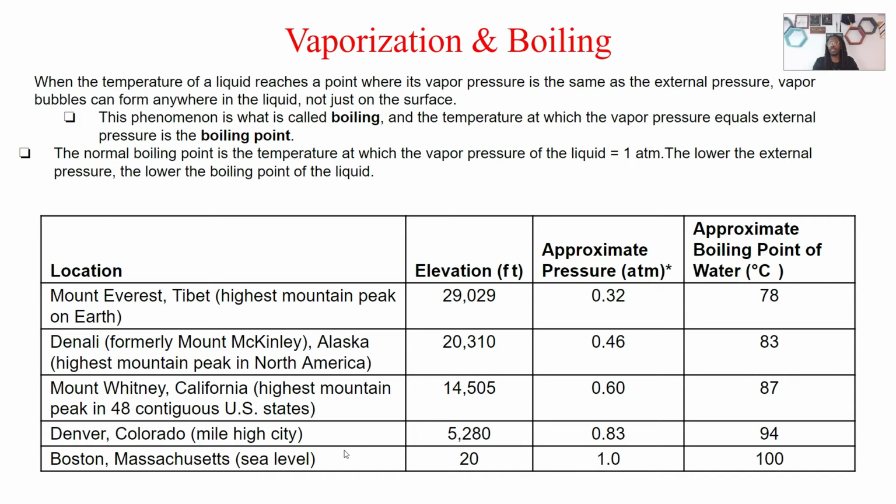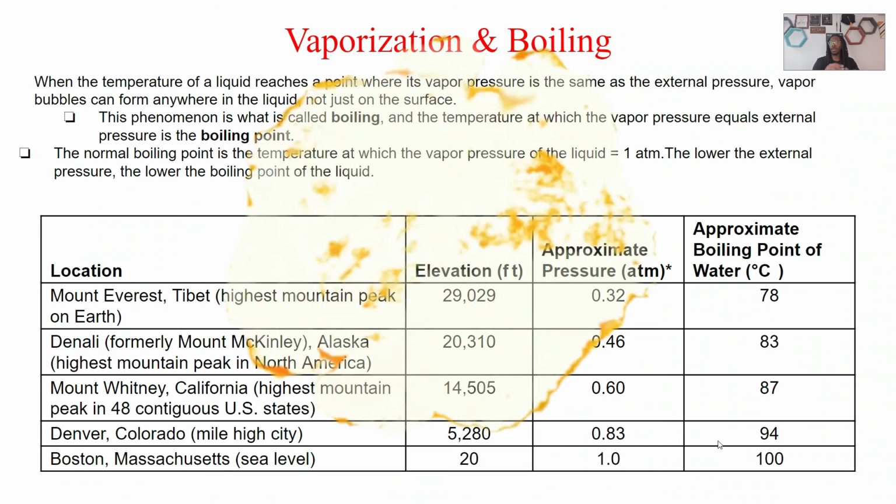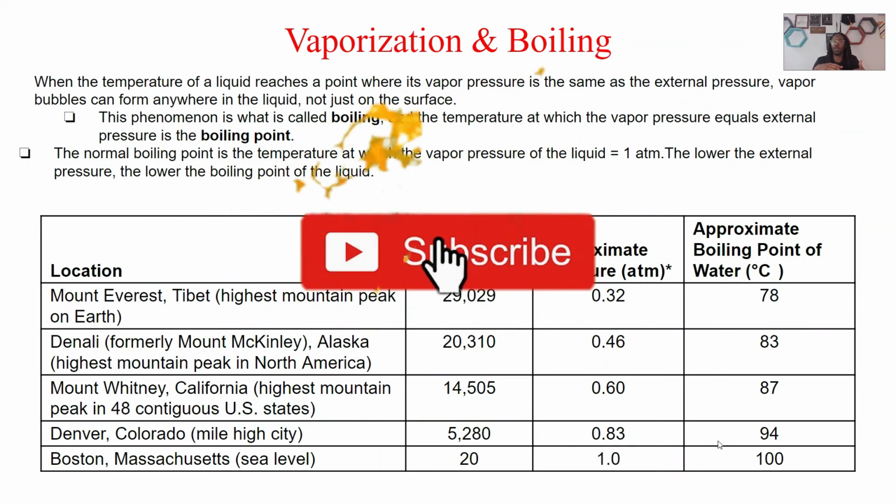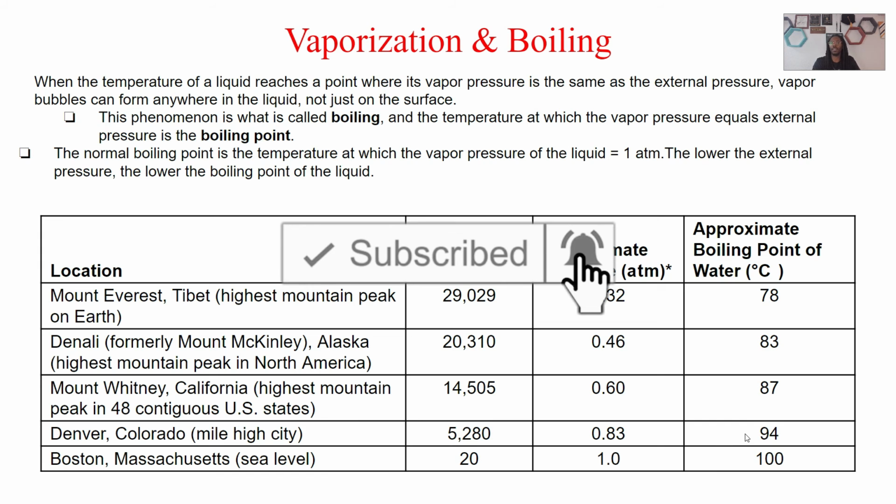We can just compare it to cities. Denver versus Boston. Boston is at a low level, sea level. And Denver, the Mile High City, as they call it, has an average elevation around 5,000 feet. So because of this higher elevation, we're going to see a lower external pressure, and sea level is around 1 atmosphere. But just this slight difference between the two actually impacts when water is boiling.